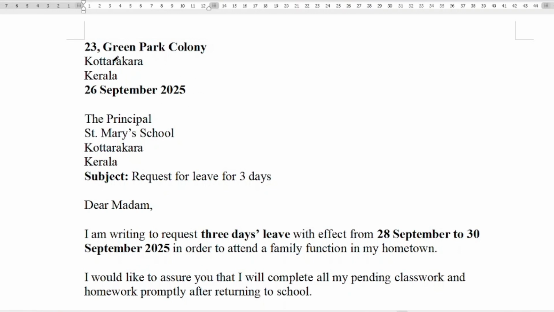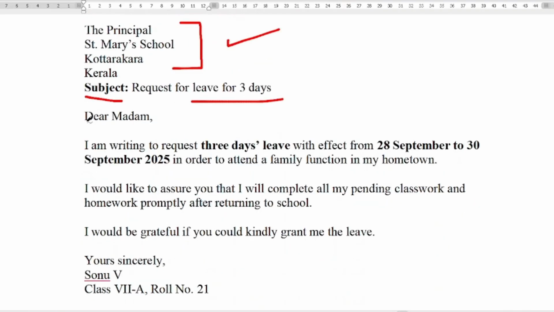I'll show you one example. 23 Green Park Colony, Kottarakara, Kerala. This is the from address. Then the date, then the to address: the Principal, St. Mary's School, Kottarakara, Kerala. Subject: request for leave for 3 days. Dear madam, I am writing to request 3 days leave with effect from 28th September to 30th September 2025. These are the two dates which you have to mention there.